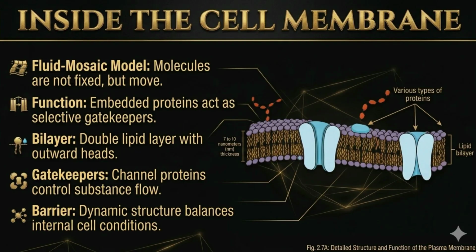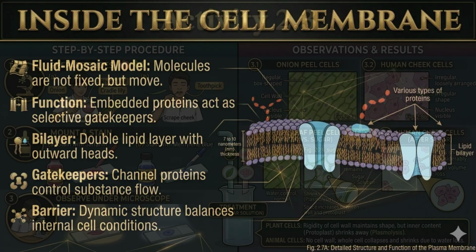But while animal cells stop here, plants, fungi, and bacteria add an extra, tough outer shield called a cell wall, built purely for heavy-duty protection and structural support.